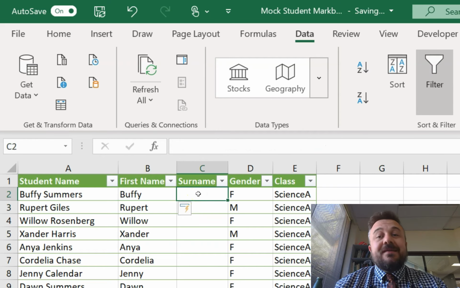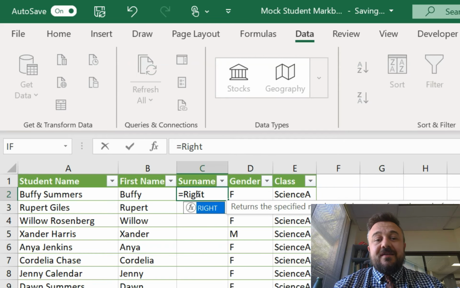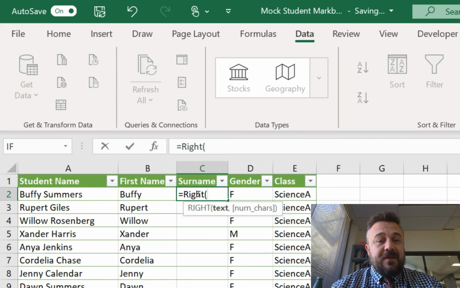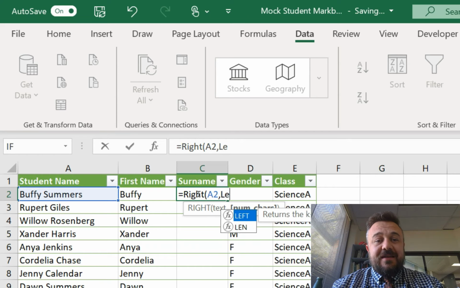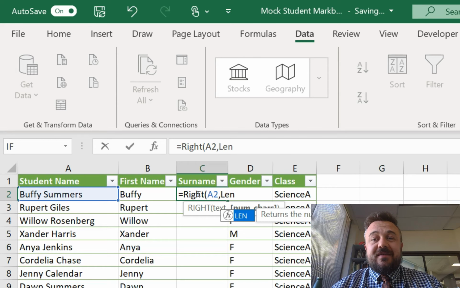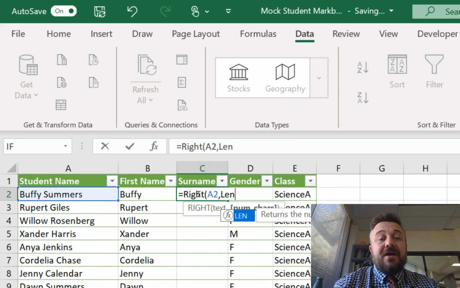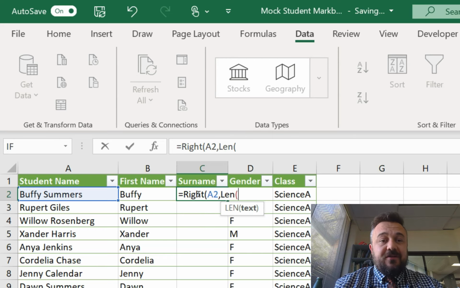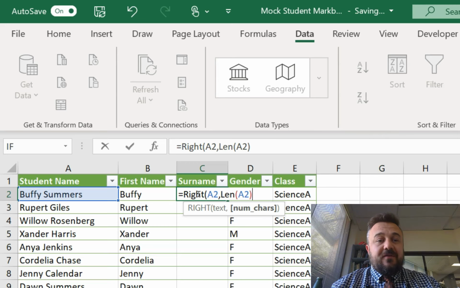Check this one out. So then we go equals RIGHT. So we're taking characters in from the right hand side, right? So we're back to A2 again. Makes sense, because we want to get Summers there. Now, this is where it gets fun. So we type in LEN, which is length. So it's the number of characters in a cell. Remember, here we're looking for a number. It's looking for the number of characters to return from the right. So if I go A2, and I put my brackets around there, that would just give me Summers, or from the right hand side, up to 5 characters.